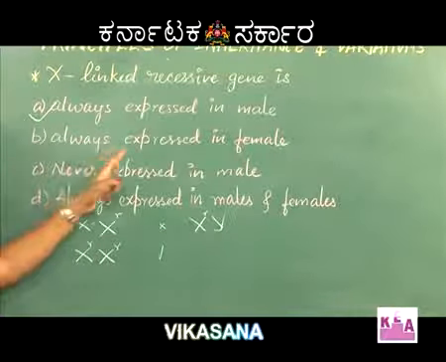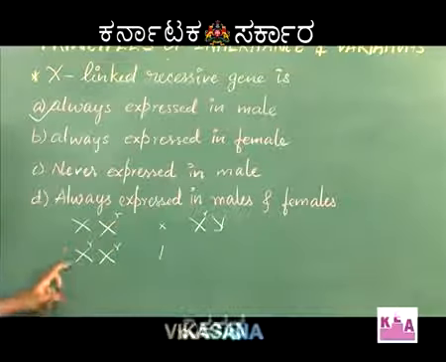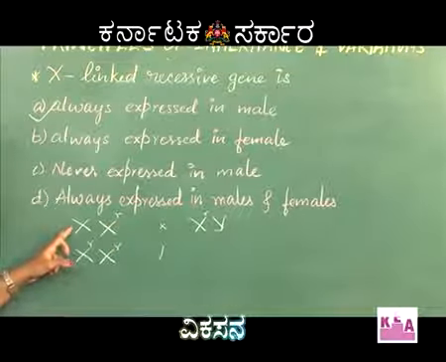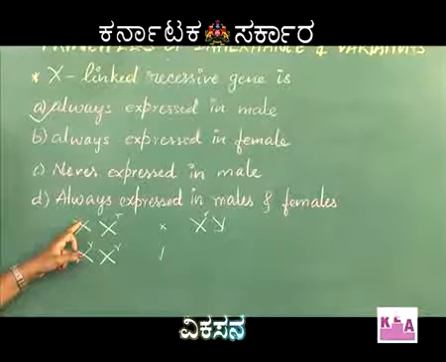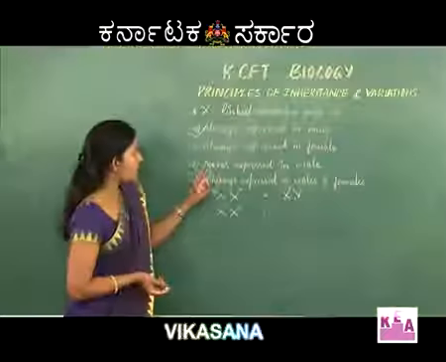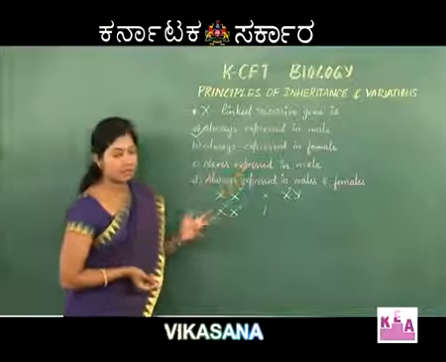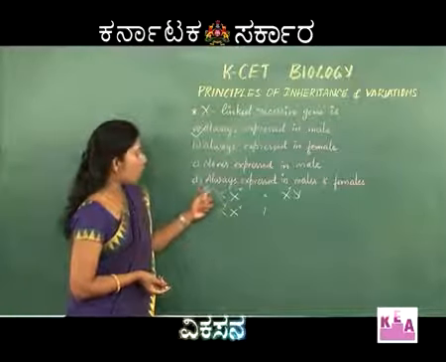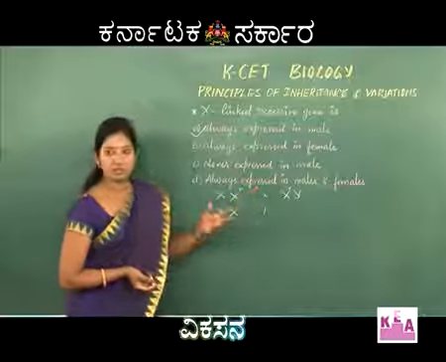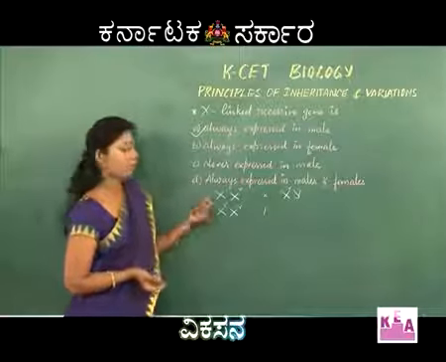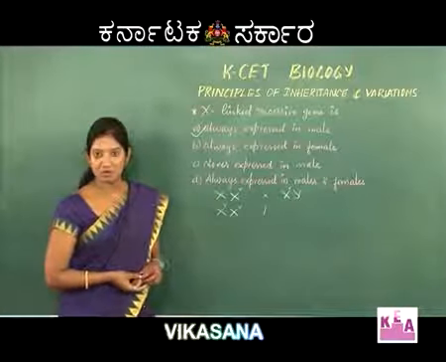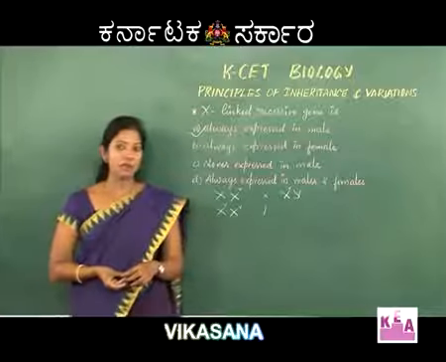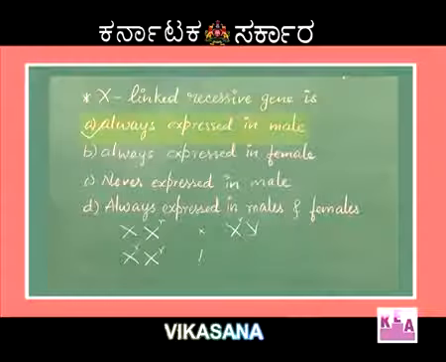Always expressed in female is wrong, because at times it may not be expressed because of the presence of a dominant gene. Never expressed in male is also wrong because it is expressed in male. The last one, always expressed in males and females, is also wrong because at times in females it may not be expressed. So students, I hope you have understood this question.